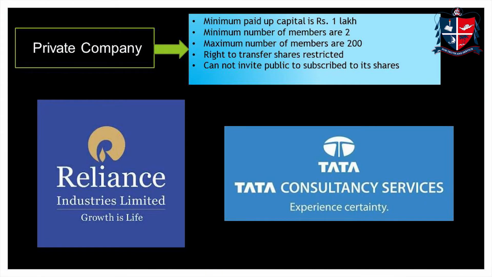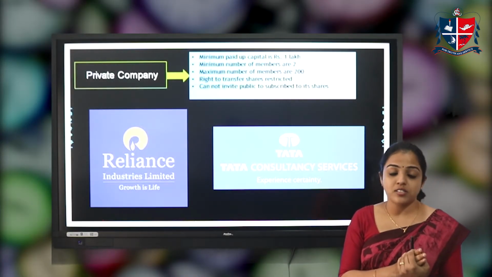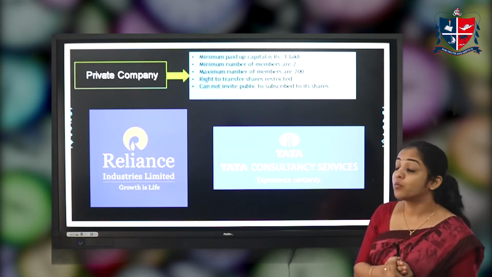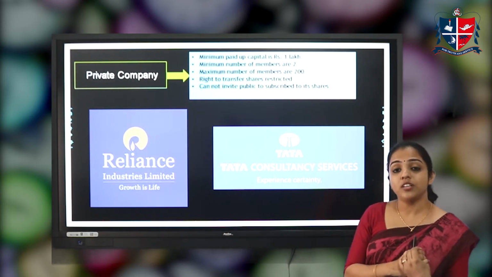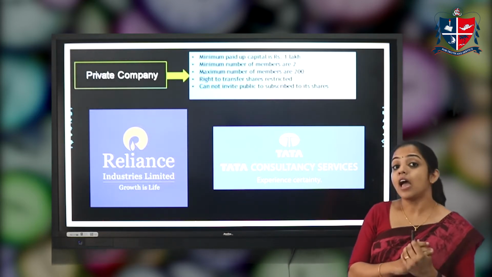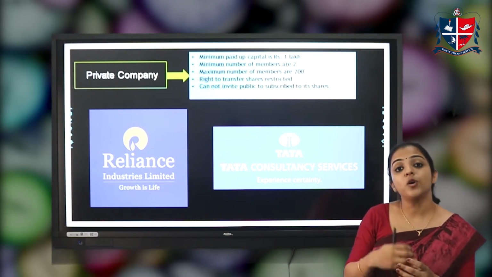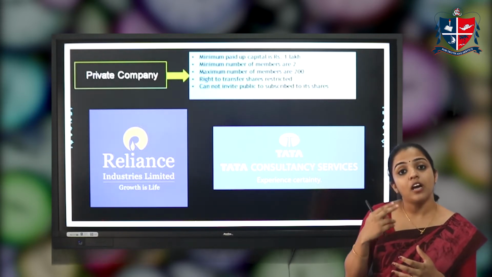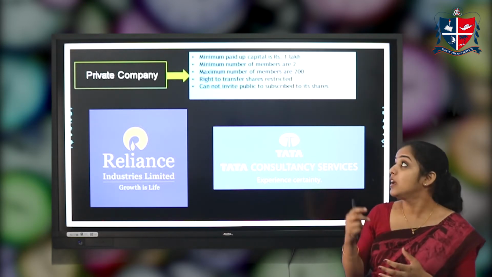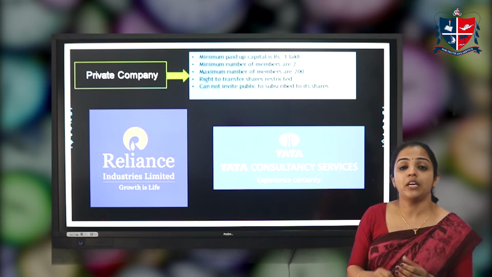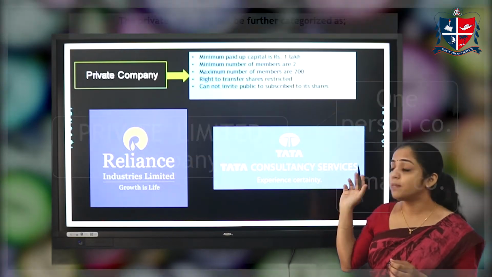The right to transfer shares is restricted, and the company cannot invite the public to subscribe to its shares. So the paid up capital should be up to 1 lakh rupees. For example, Reliance and Tata Consultancy are private companies.